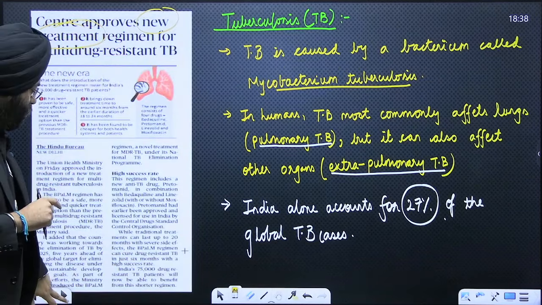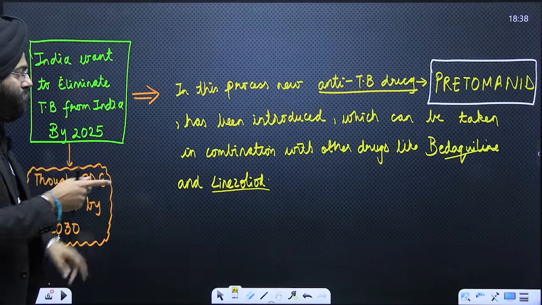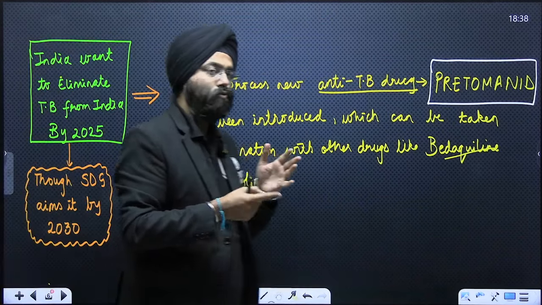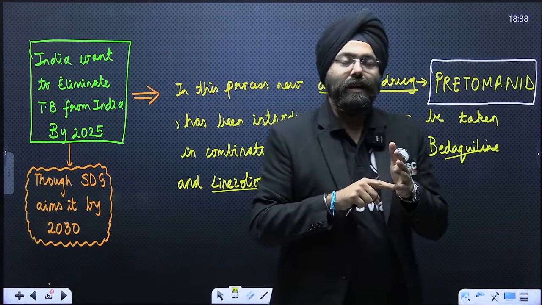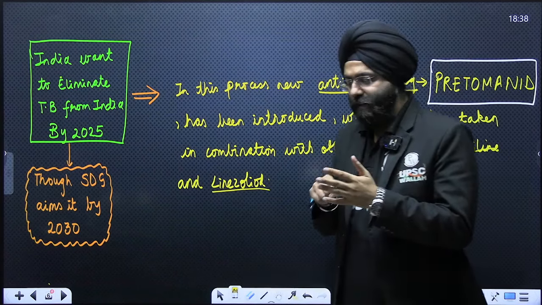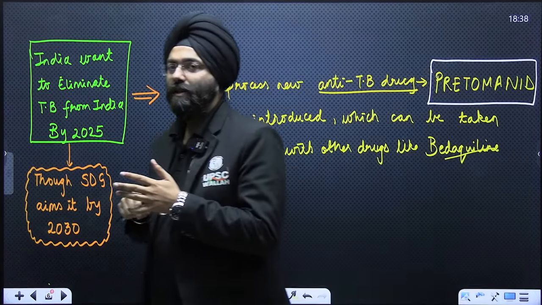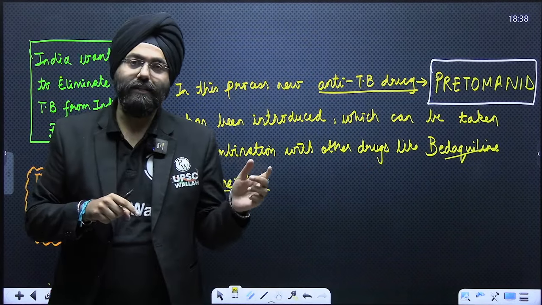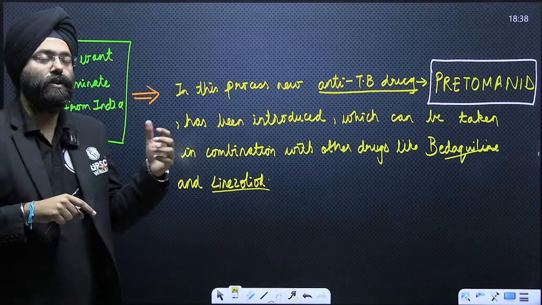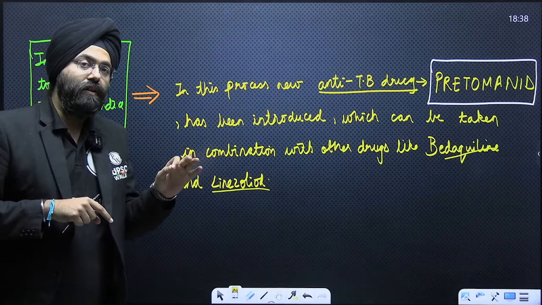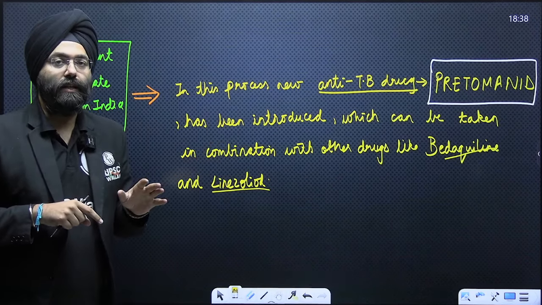Why is this important? Not only from the perspective of the preliminary examination, where you might be asked what multi-drug resistance is. In the mains examination also you might be asked what the certain health targets are, in which you can cite these targets of elimination of TB by 2025. The Sustainable Development Goal aims to eliminate it by 2030.